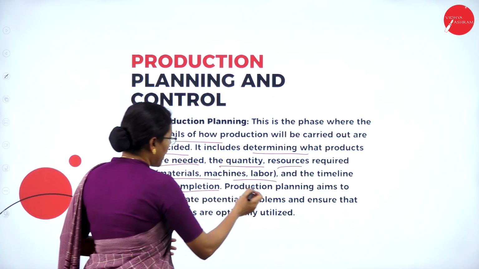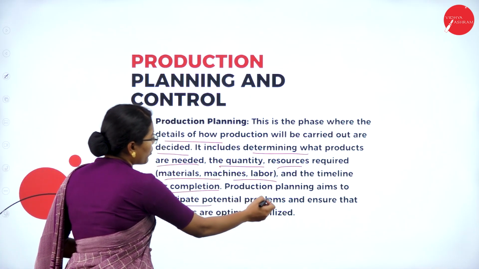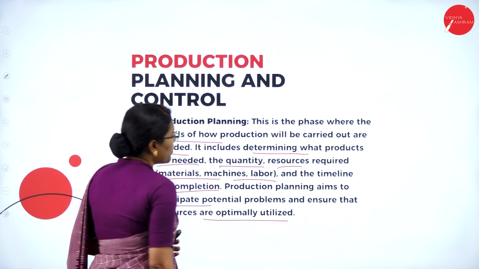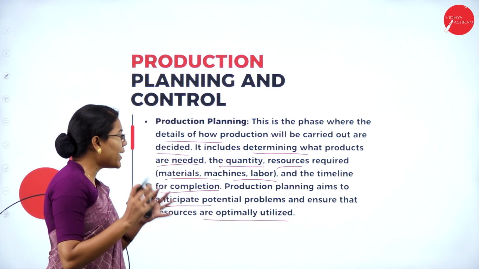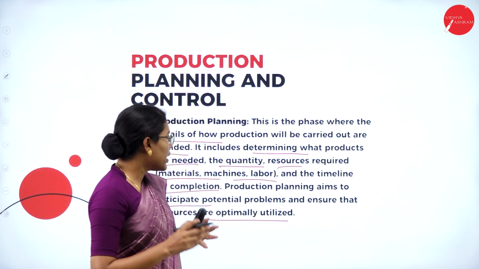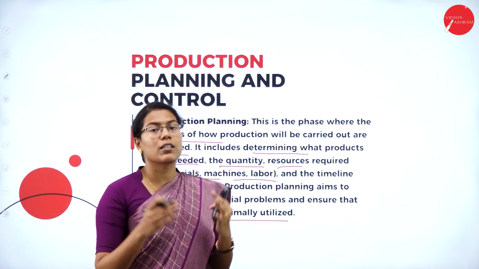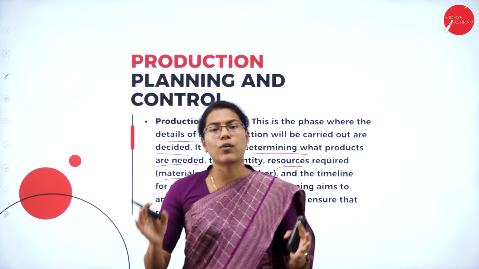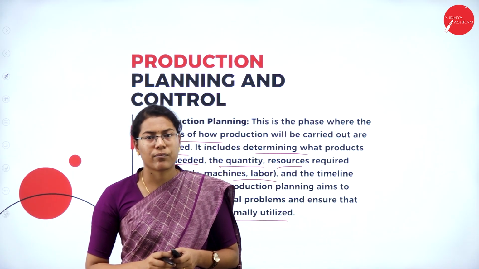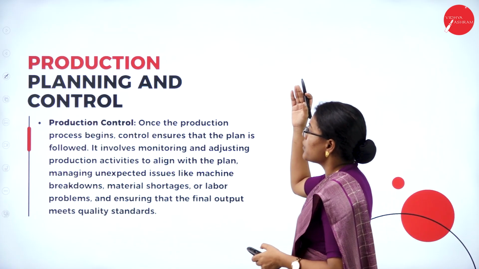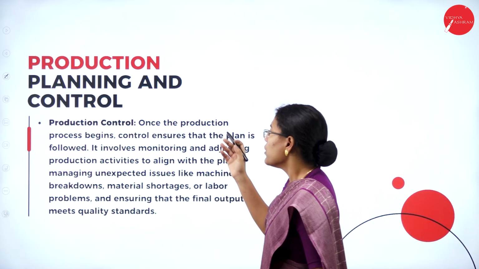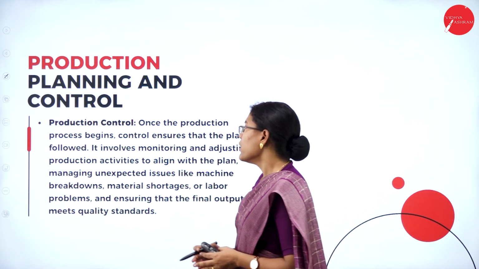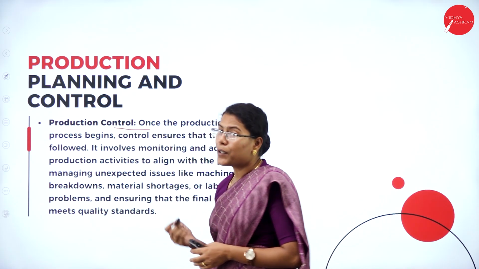Production planning aims to anticipate potential problems and ensure that resources are optimally utilized. So the main aim of production planning is to anticipate what problems may occur and also to minimize the overall cost of production. Moving on, production planning and control. We have seen what production planning is all about. Here we will see what production control is.